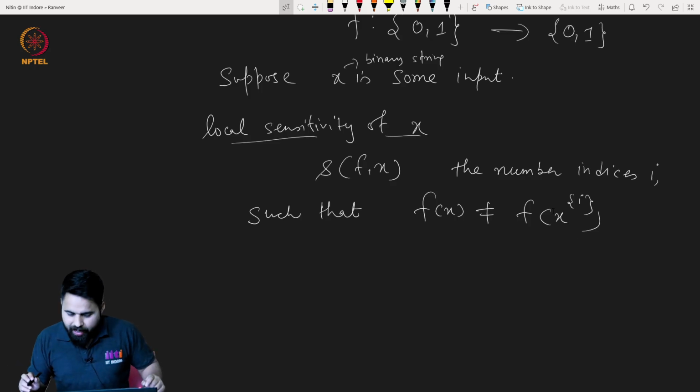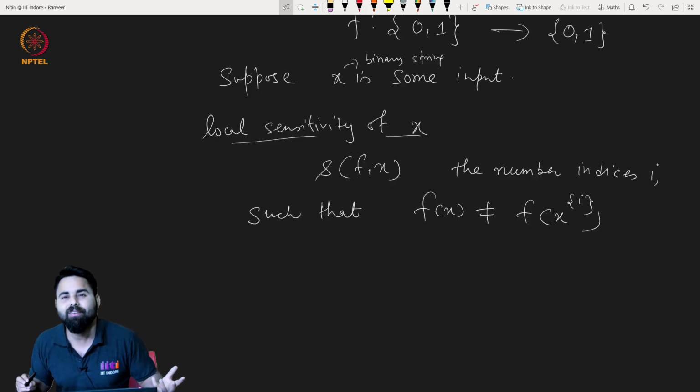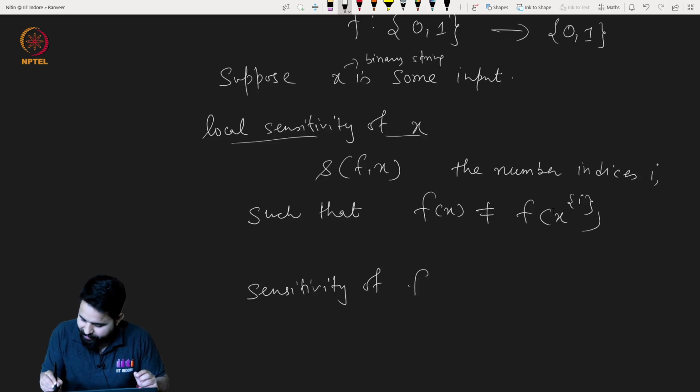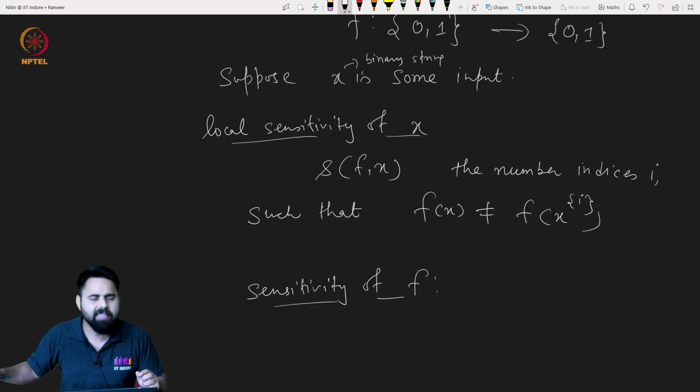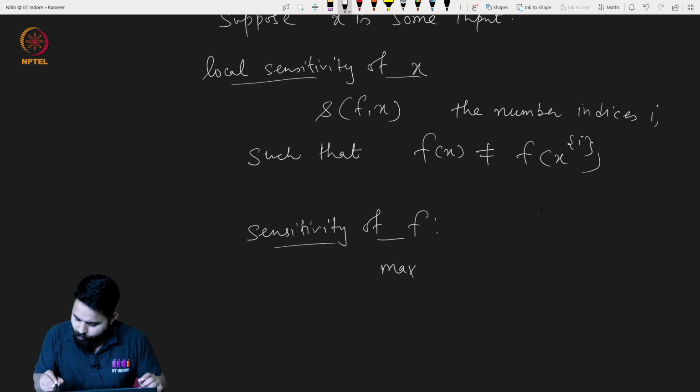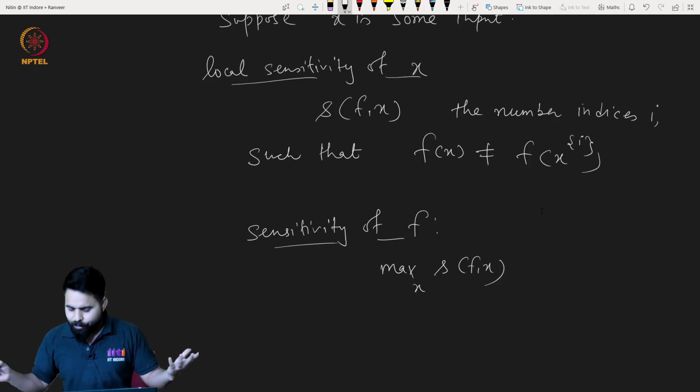Very good. So now the sensitivity of a function is this. The sensitivity of f is nothing but the maximum of all local sensitivities, so the maximum over all inputs of their local sensitivities. Let us see one example.